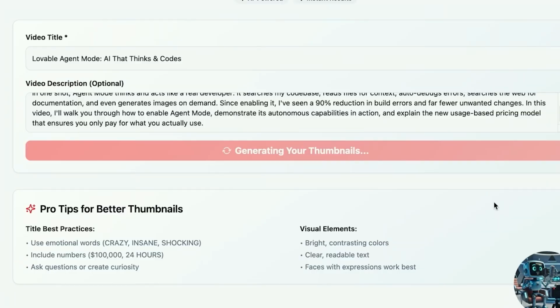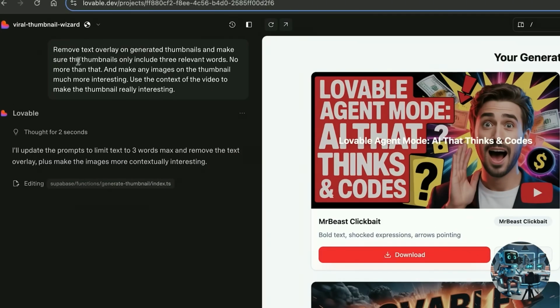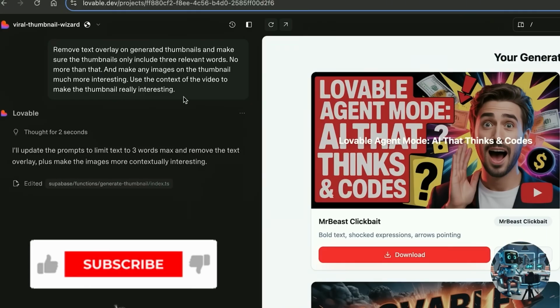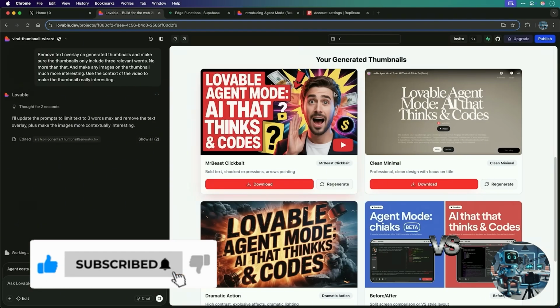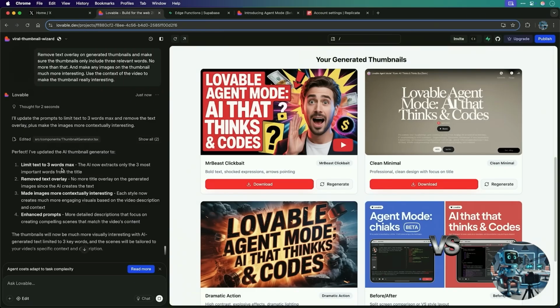Now we can actually watch these thumbnails get generated in real time. Now look at this. AI has generated these 4 thumbnails, which are okay, but still a few errors. So I've added this prompt for my agent to work on: remove the text overlay on generated thumbnails, and make sure they only include 3 relevant words, no more than that, and just make the images more interesting. Use the context of the video to make the thumbnail really interesting. And you can see in real time, it's removed the text overlay, and now it will limit to 3 words max as well, make it more contextually interesting.